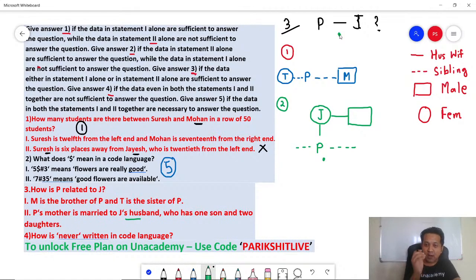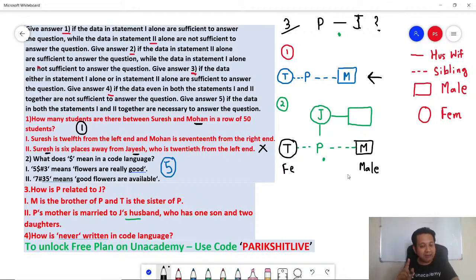At this point, you are going to combine statements 1 and 2. If you combine 1 and 2, can I superimpose diagram 1 on diagram 2? If I superimpose diagram 1 on diagram 2, it clearly shows you that among the 3 people in the same generation, T is a female, M is a male. And you know what? Statement 2 also tells you that J has 1 son and 2 daughters. 1 son. So M is a male, hence he got to be the only son.